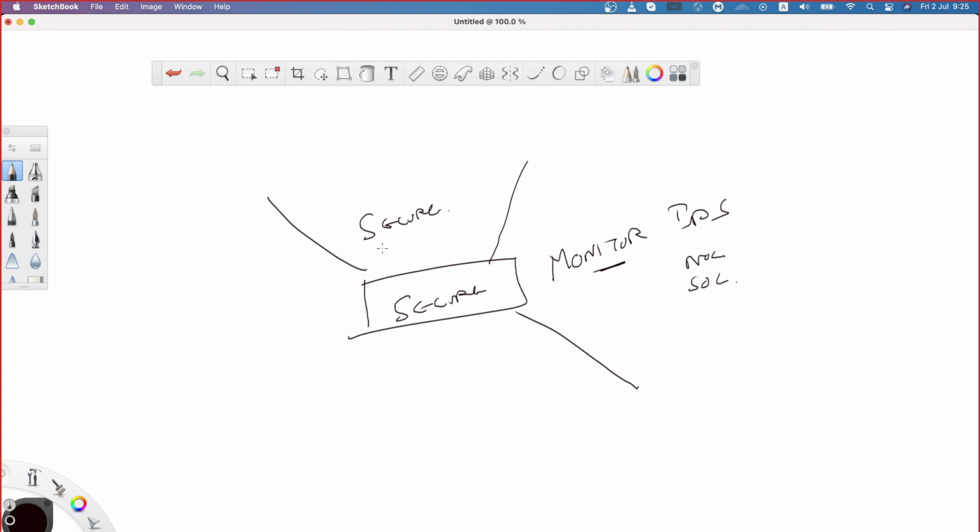Okay, I have secured my infrastructure. I'm also continuously monitoring my infrastructure. Is that okay? Is that enough? Nope. That's where the third phase comes into the picture, which is called the evaluate phase.